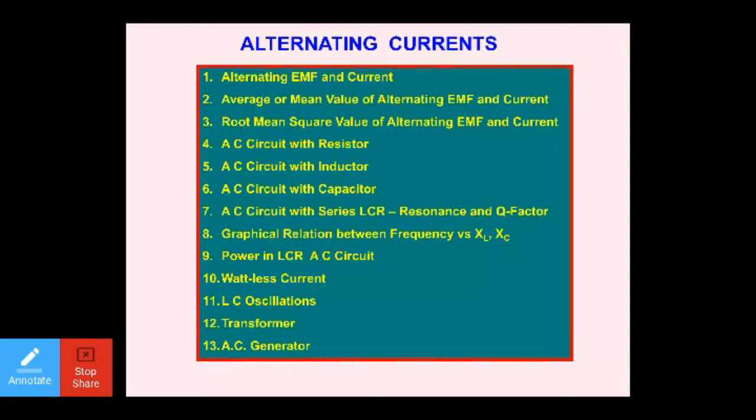The next thing which we will discuss will be the power in an LCR AC circuit. Next, wattless current. This will be a theoretical topic. LC oscillation. Previously, LC oscillation was removed from the syllabus, but it is once again added and is a theoretical topic. Transformer basically comes for the long answer type questions, as well as the AC generator. So while discussing the chapter, I'll let you know what type of questions may be asked in your examination.